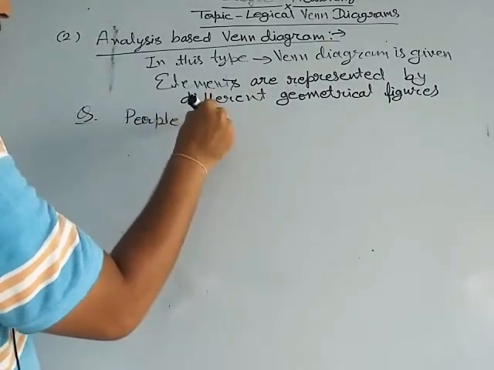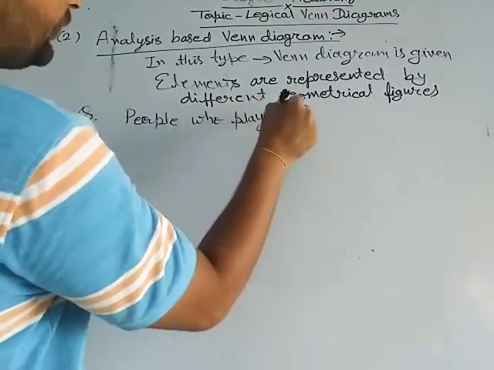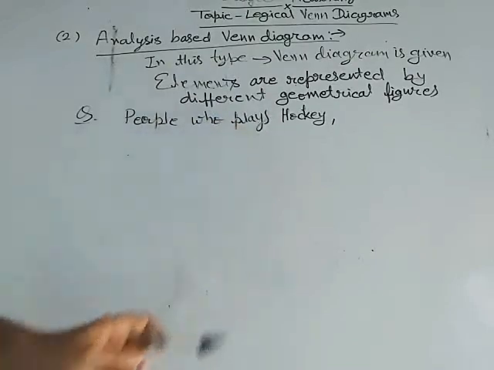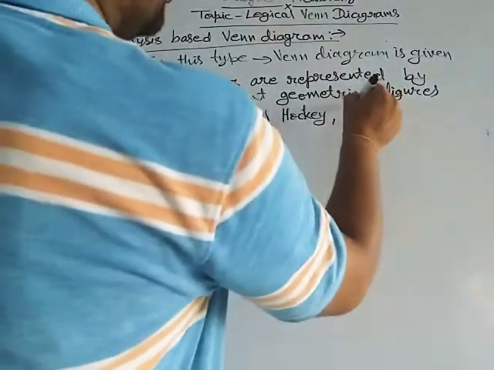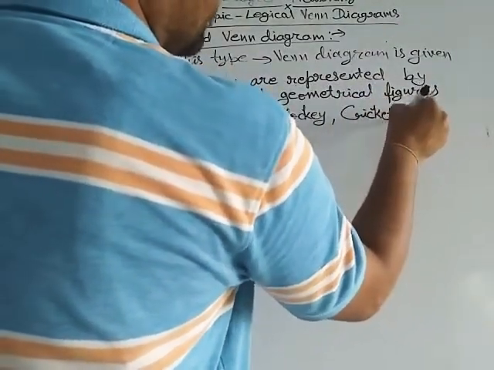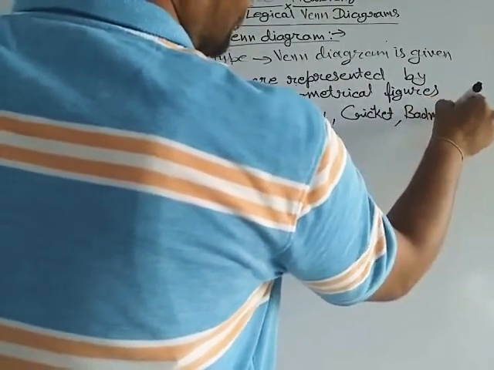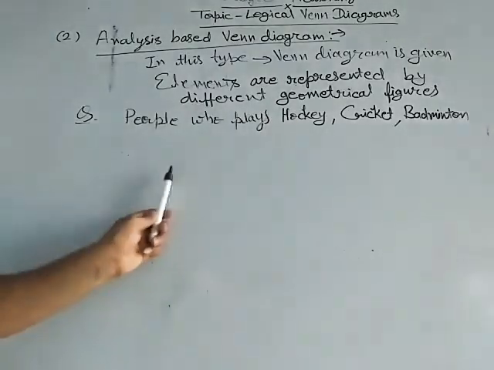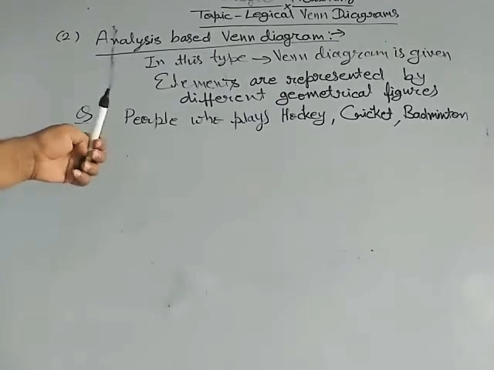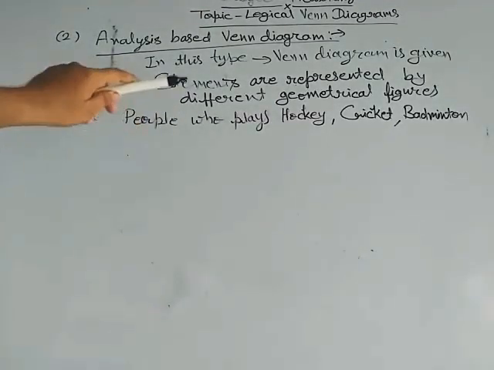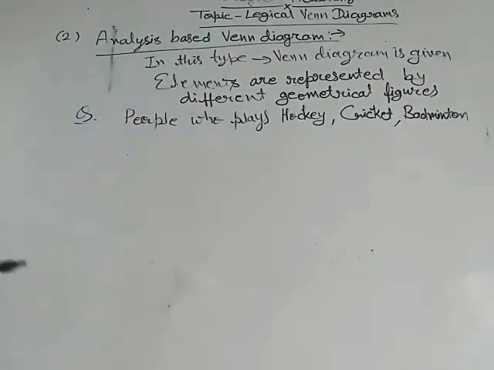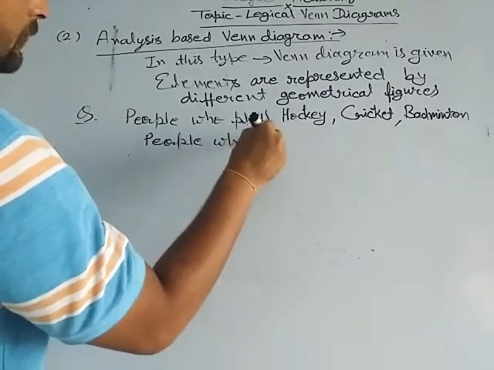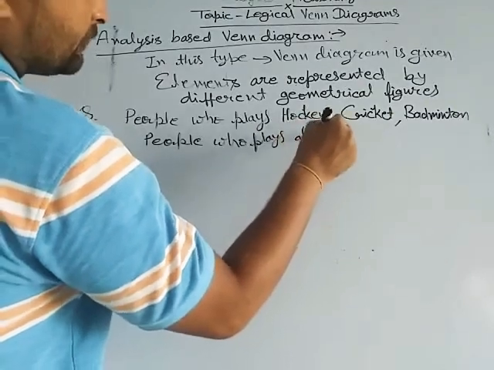The Venn diagram represents the people who play hockey, cricket and badminton, and we have to find out the people who play all three games.